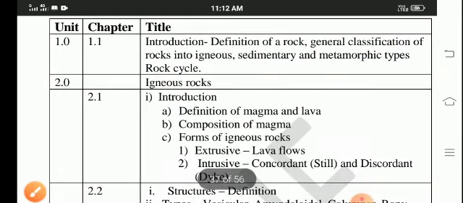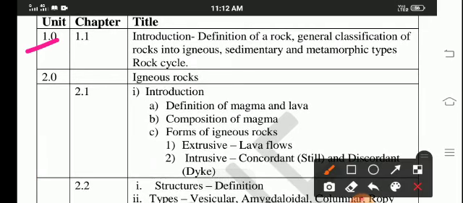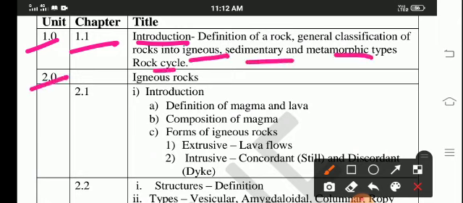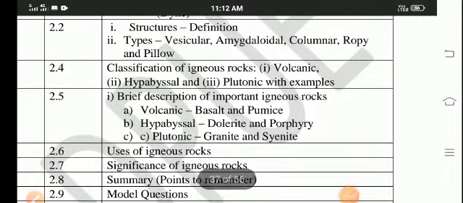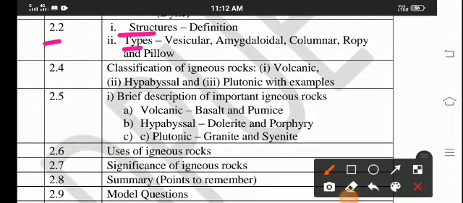So in the first chapter, in the first point, introduction about the rocks, the classification: igneous, sedimentary, metamorphic will be there. And the second chapter, igneous rocks. In that first point, introduction, definition, composition, and the forms of igneous rocks will be there. And the second point in that chapter, structures of igneous rocks, definition and types, are also there. The third and fourth points are there. The fourth point, classification, will be there. And the fifth point, basic description of important igneous rocks.